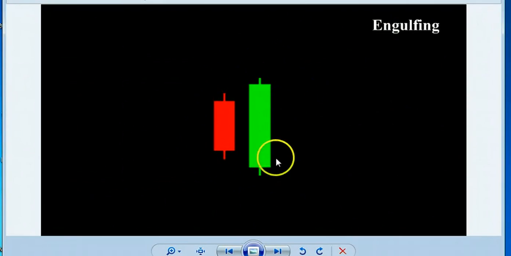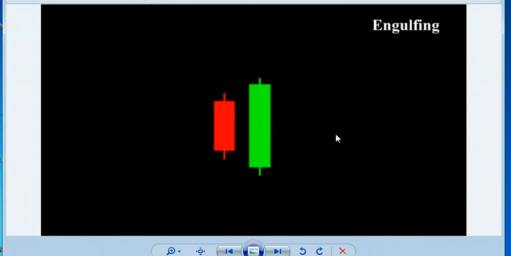This pattern consists of two candles. The first candle is a narrow range candle and it closes down, and the second candle is a wide range candle. It starts below the first day's closing and it closes above the first day's opening.